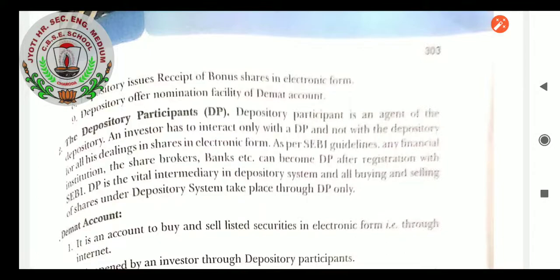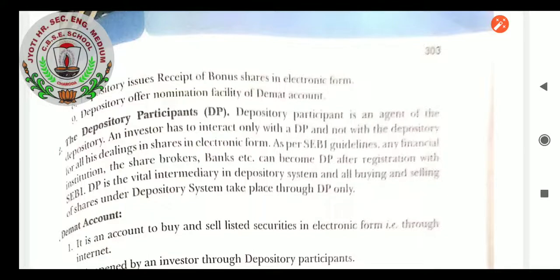So there are two settlements, on the spot and forward. On the spot means settlement is done immediately. On spot settlement follows T plus 2 days, trading day plus 2 days, rolling settlement. This means any trade taking place on Monday gets settled by Wednesday. That is the on the spot settlement. So these are the processes, students, the functions of the stock exchange. I think it is clear. The process of the stock exchange is also clear to this class.